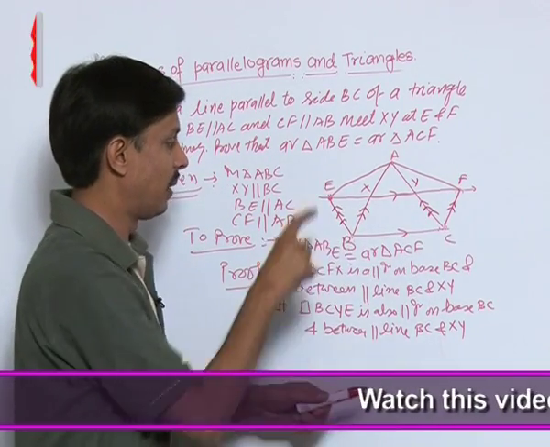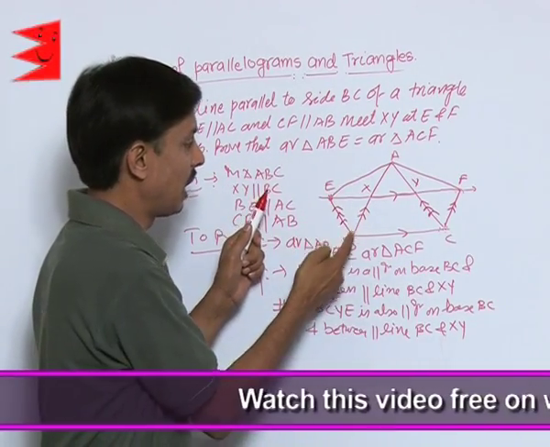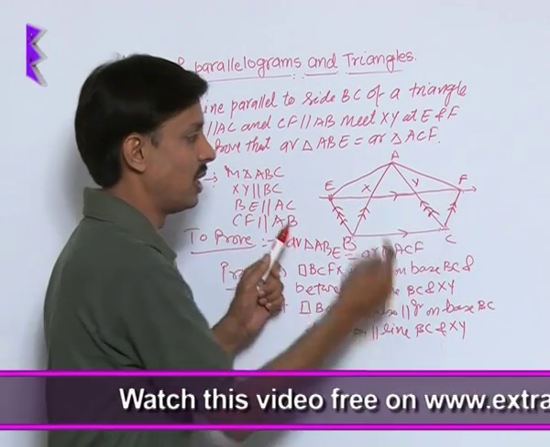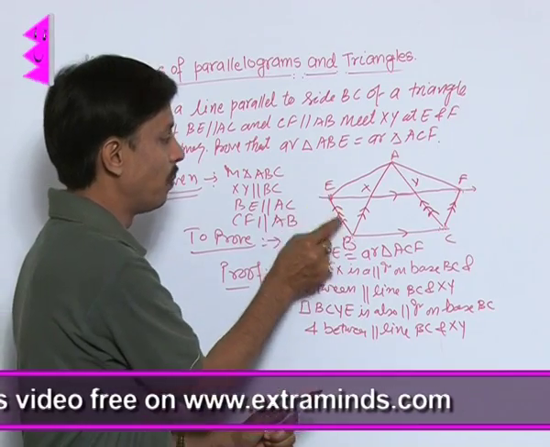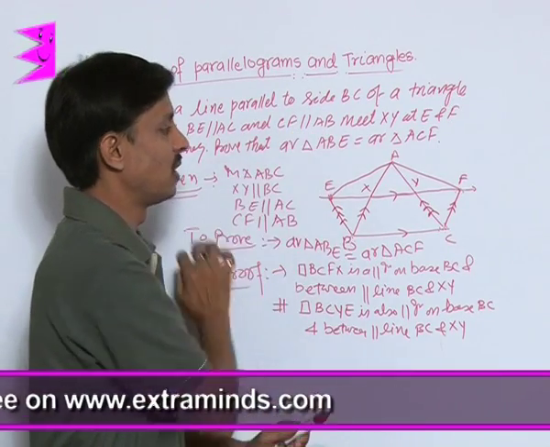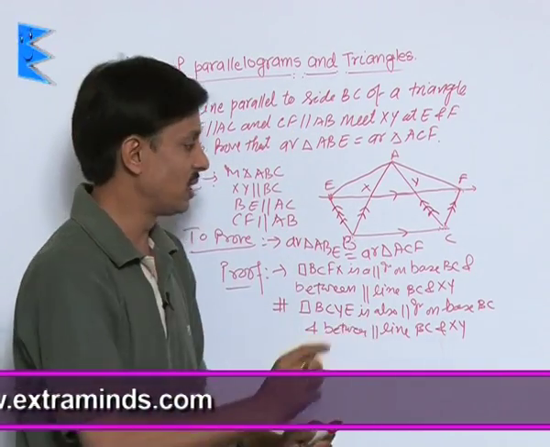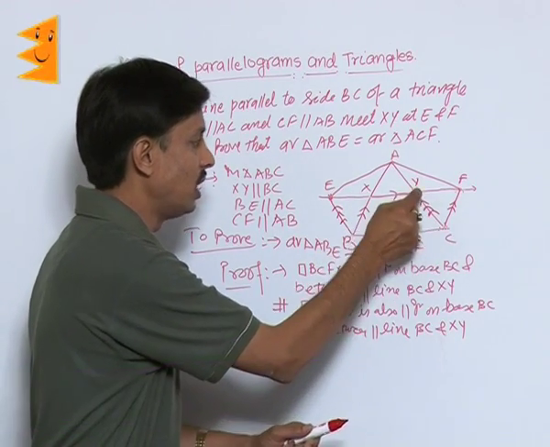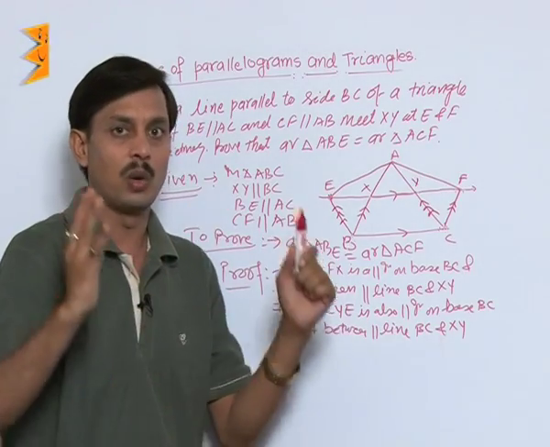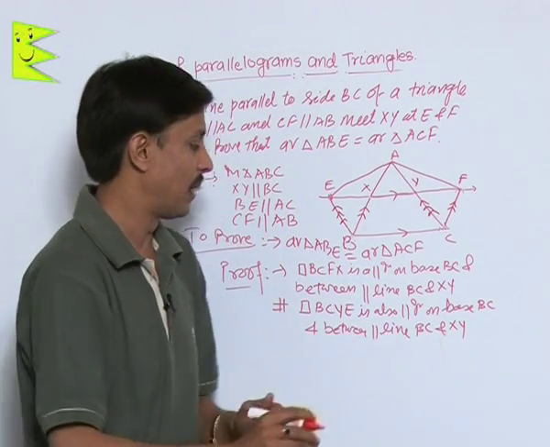BCFX is a parallelogram because BX is parallel to CF given in the question. CY is parallel to BE. This is also given in the question. So what conclusion is coming? That BCFX and BCYE are two parallelograms on same base and between same parallel lines.